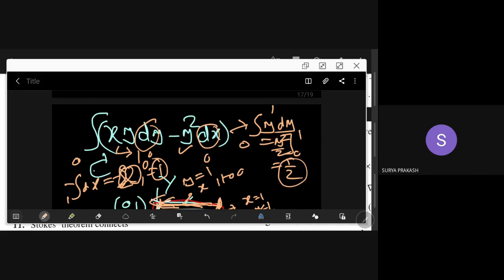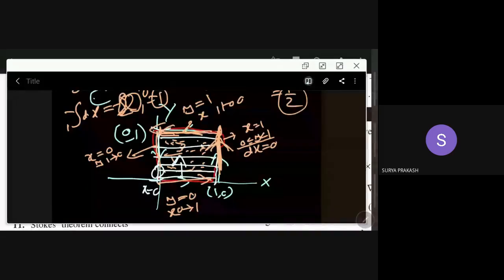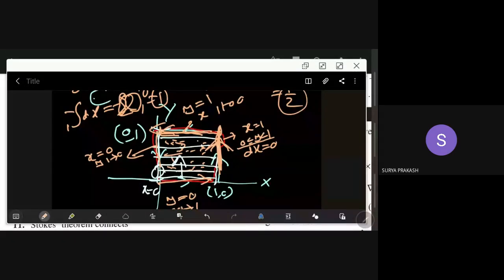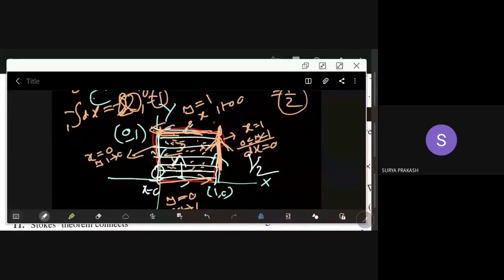Similarly, if you calculate along these other two lines, what you got? In the first you got half, and here we got 1.